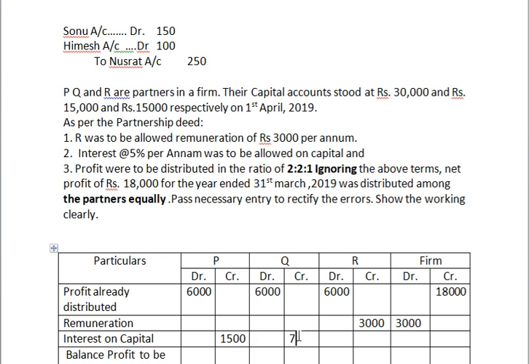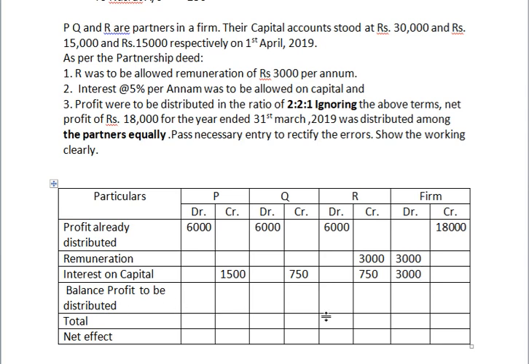Debit, credit only. So 750 will get, and third person also will get 750. Calculate and write. What is 5% of 30,000 and this one and this one. And total, how much are you getting? 3,000. Okay.